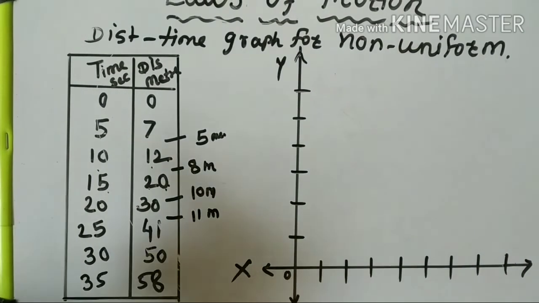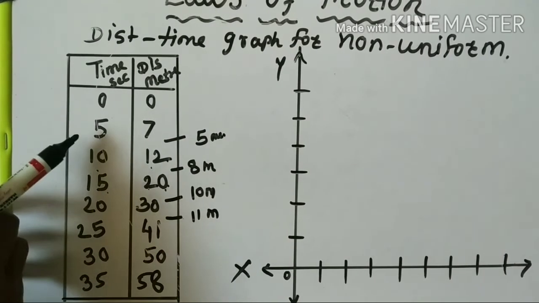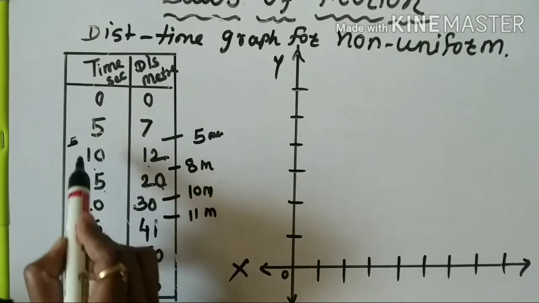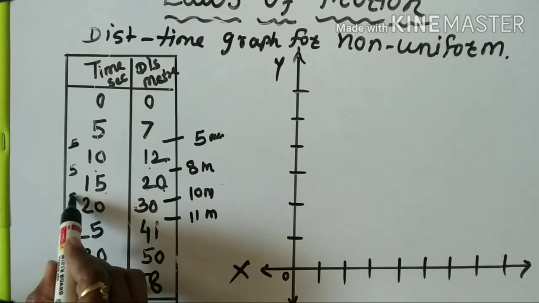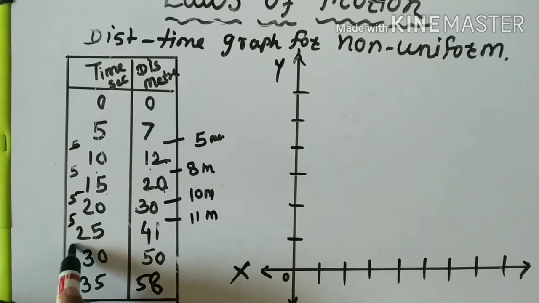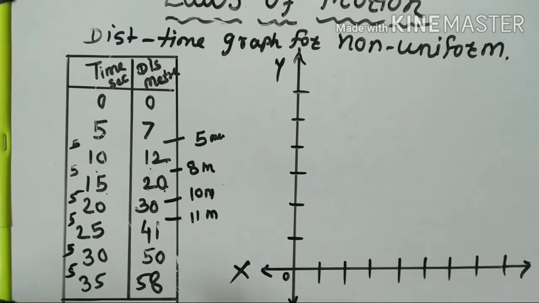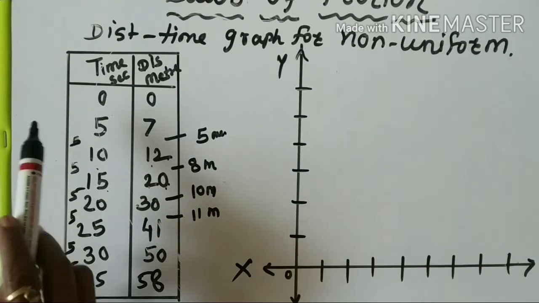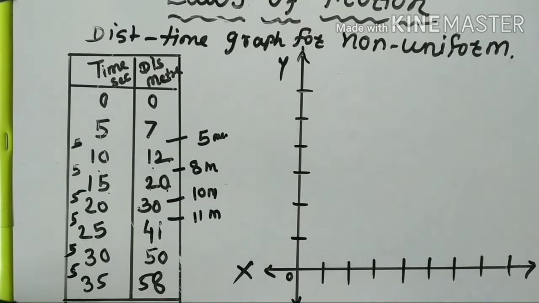And if we observe the time in seconds, the difference is 5 seconds. Here is also 5, here is also 5. 5, 5 and 5. Means the time interval is the same.